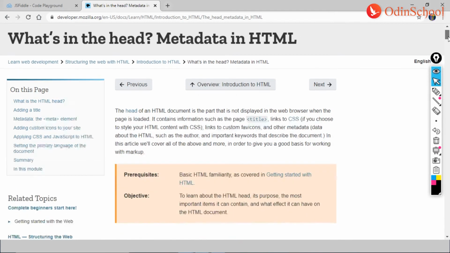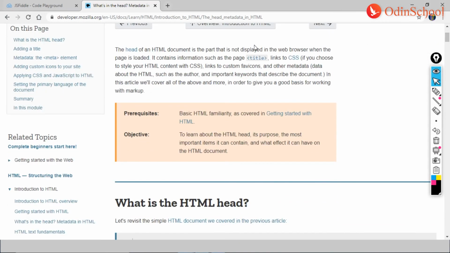So head, basically, is a part that is not displayed on the web browser when the page is loaded. It contains information such as the title or links to CSS. Head works as a central part of your file or your project, which connects you to the other parts.